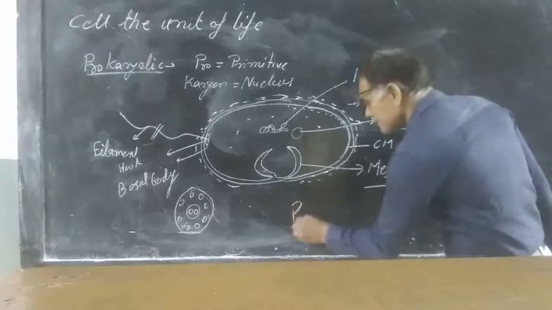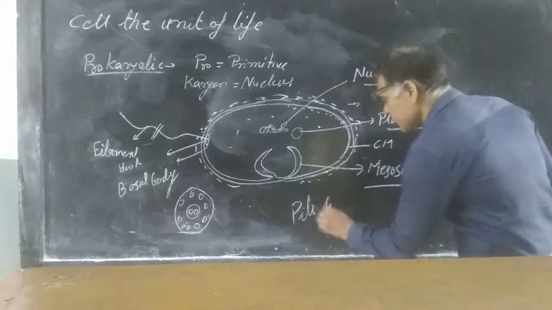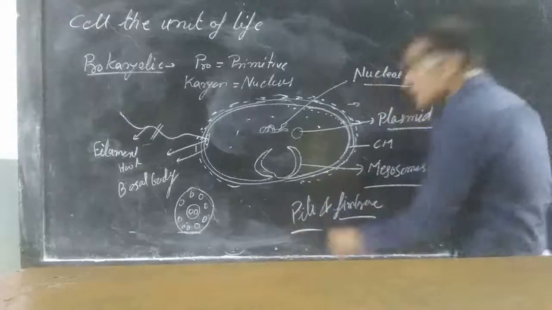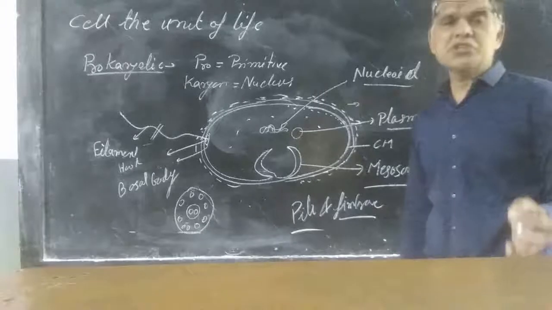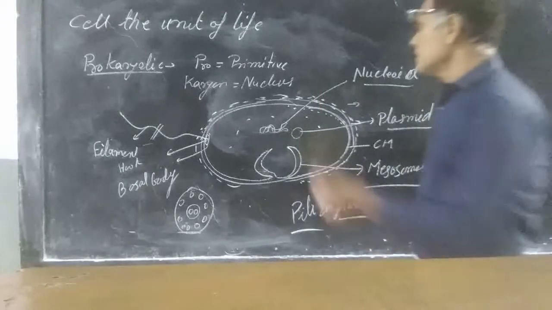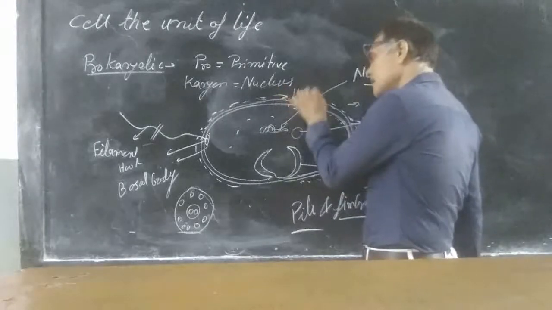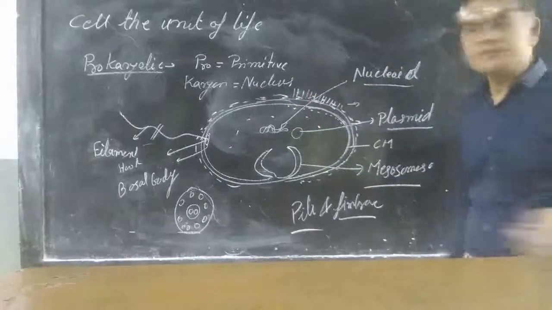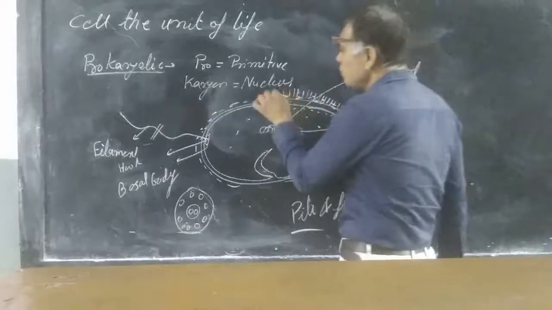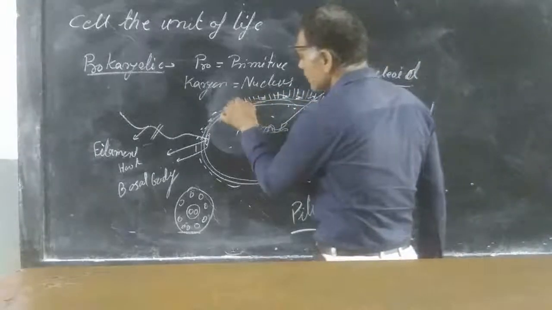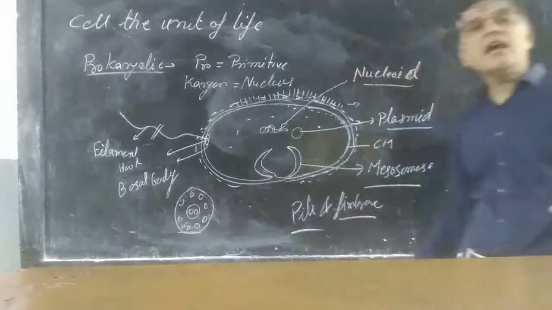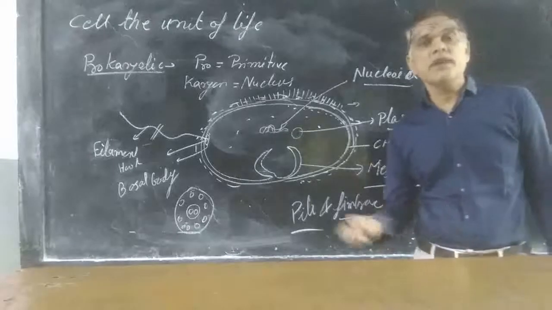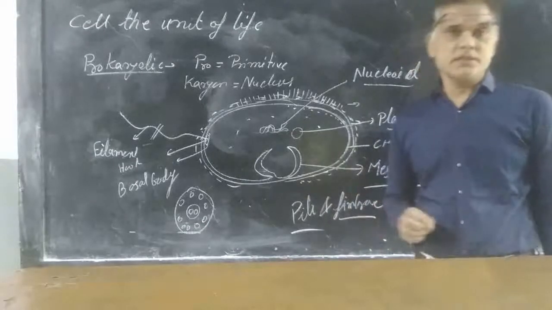Sometimes pili and fimbriae are also there. Fimbriae are short structures present around the prokaryotic cells. They do not help in movement. They are tubular structures and sometimes help in anchoring, attaching to a host where the bacteria is attached.